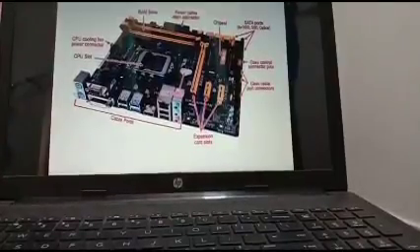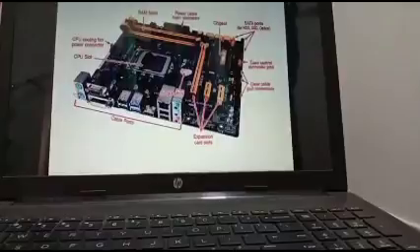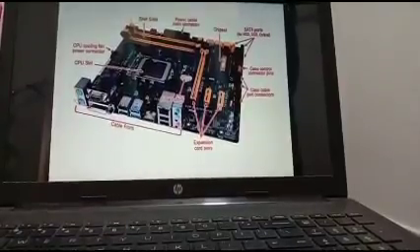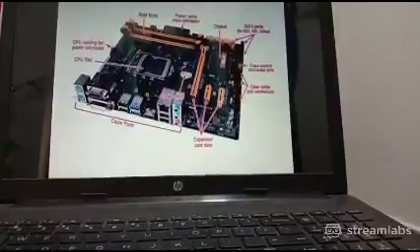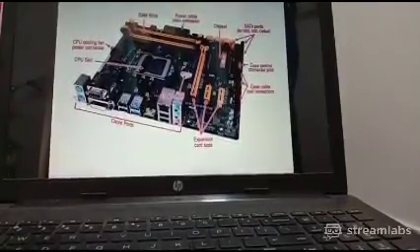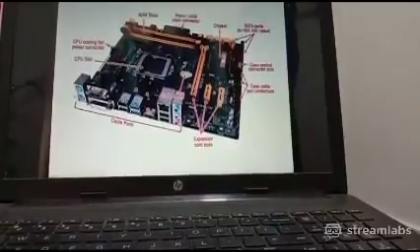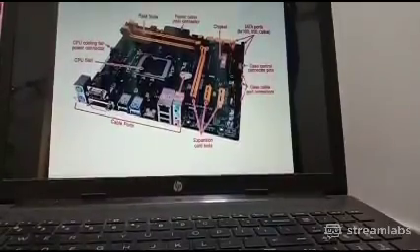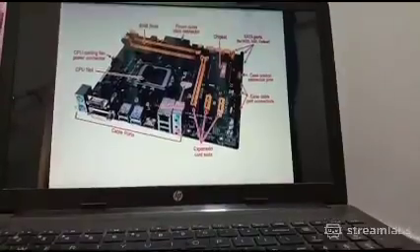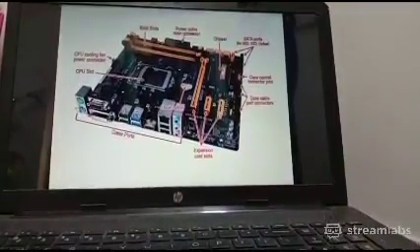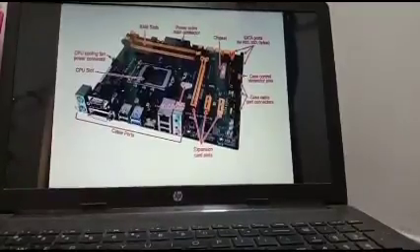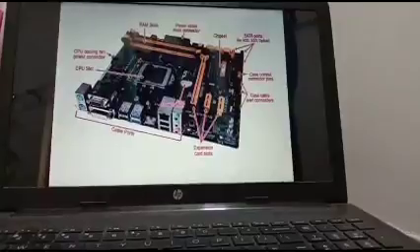Ports means the devices which we are using from the outside of the CPU, like your keyboard, monitor, printer, and scanner. We can connect all these devices with the help of these ports which are given at the back of your CPU, and which actually connect to the motherboard placed inside the CPU cabinet. Okay, got it?